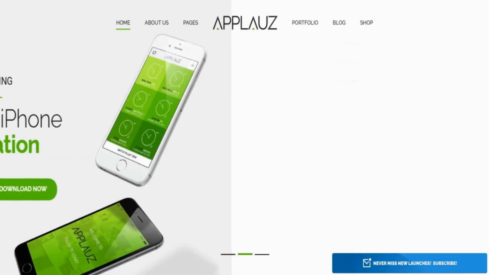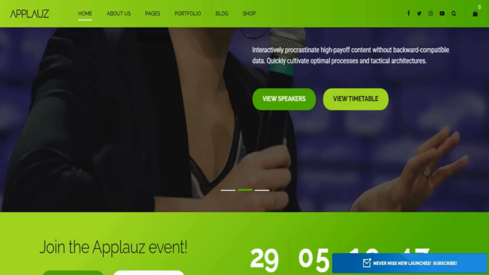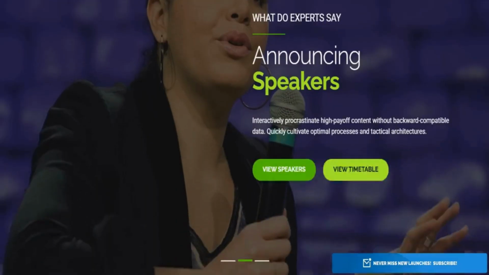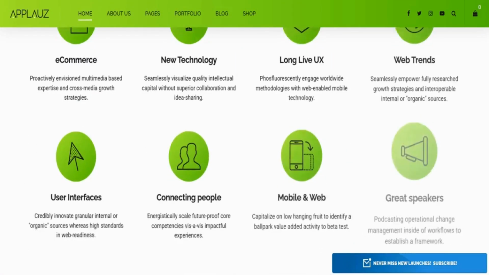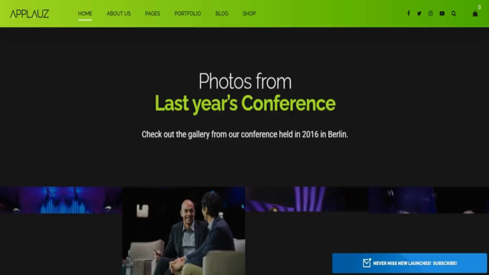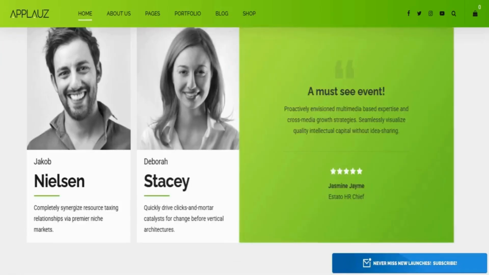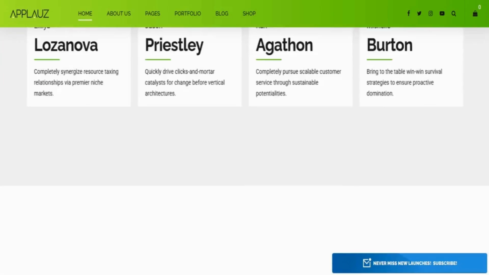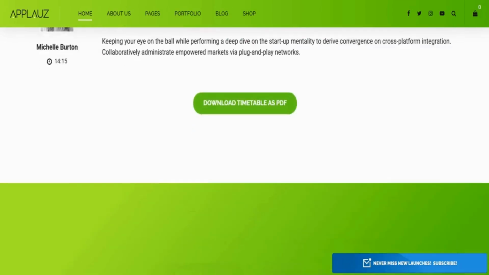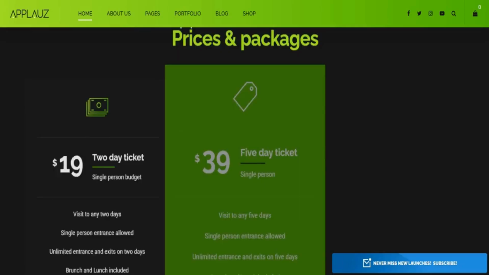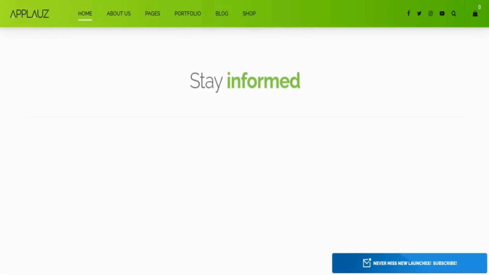On the content side, Applauz uses the Bold Page Builder, which is a drag-and-drop interface that simplifies page creation, especially for non-technical founders. With the Page Builder, you can craft sections for feature highlights, team presentations, roadmap overviews, pricing tables, testimonials, and more, all aligned with your brand identity. Because the builder is built into the theme, changes are fast, updates are easy, and you don't have to rely on third-party heavy page builders. This gives you speed and flexibility, two critical assets as your startup evolves.